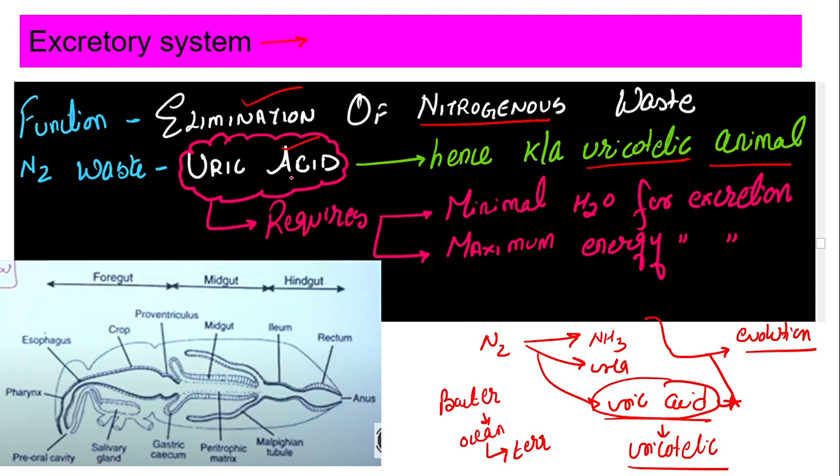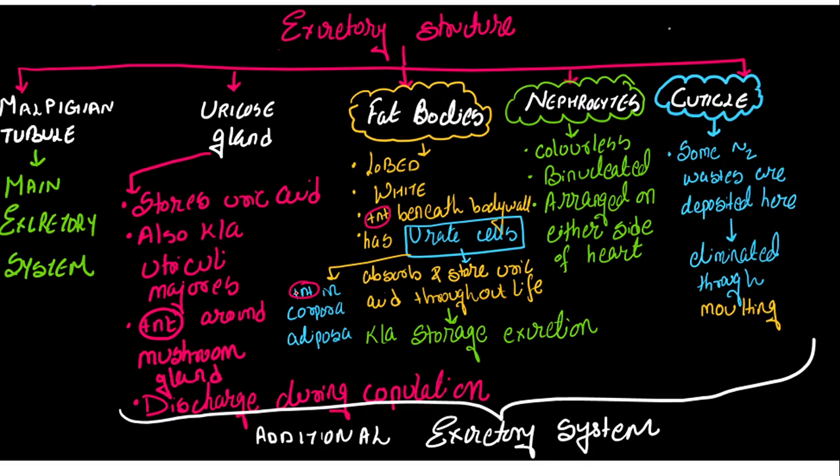So uric acid का requirement क्या है? Minimal water for the excretion. Now a cockroach cannot have more amount of water because it is the terrestrial one, right? It does not stay in water. So for excretion of uric acid, it requires minimal amount of water, but maximum amount of energy is required. Maximum amount of what is required? Energy is required, right?